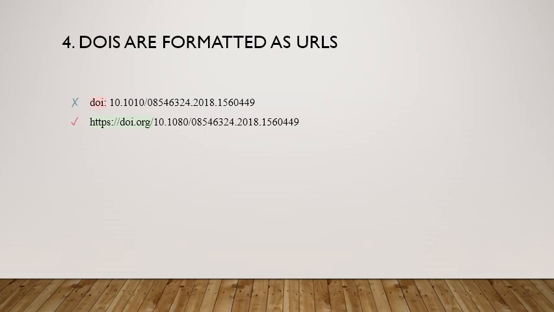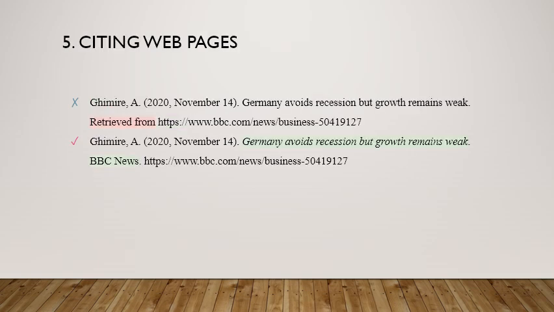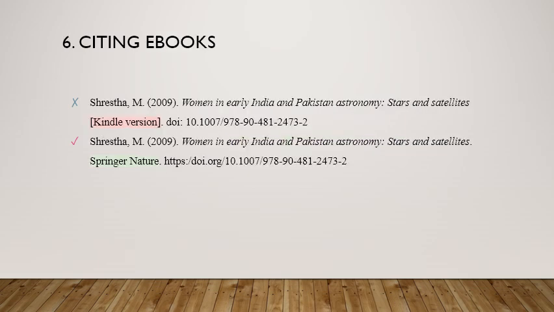DOIs are formatted the same as URLs. The label DOI is no longer used. For citing web pages, italicize the titles of web pages, but there's no need to use "retrieved from" before the URL unless a retrieval date is necessary. This is typically the case for Wikipedia articles since their content is subject to frequent change.